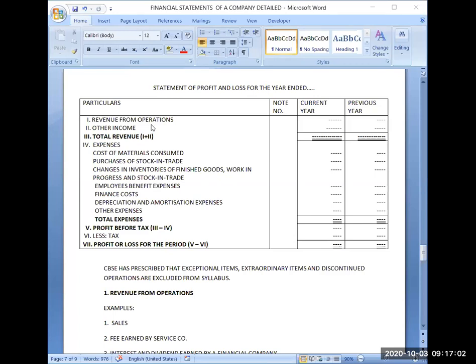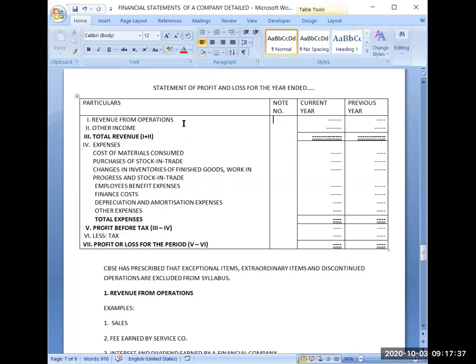So now I will explain the terms one by one. Again, see, for comparison purpose, two information is always given in case of companies, in balance sheet also, and in profit and loss account also. Note number, you are much familiar with note number also, you have prepared notes to accounts. So as we are giving notes to accounts for balance sheet accounts, same we are giving for the accounts which we are mentioning in statement of profit and loss also. So we will give the details in notes to accounts.